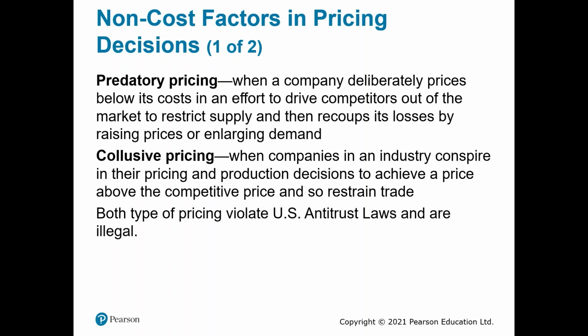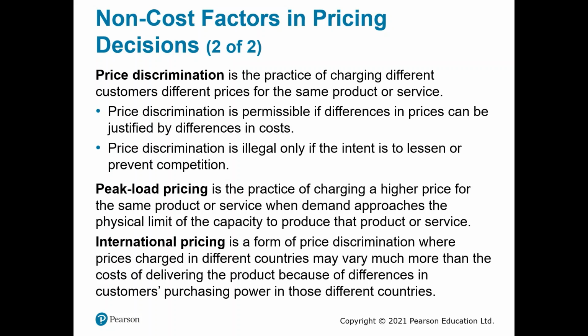While predatory pricing laws prevent firms from charging prices that are too low, other violations of antitrust law occur when prices are too high. Collusive pricing occurs when companies in an industry conspire in their pricing and production decisions to achieve a price above the competitive price and to restrain trade. Price discrimination is a selling strategy that charges customers different prices for the same product or service based on what the seller thinks they can get the customer to agree to. In pure price discrimination, the seller charges each customer the maximum price they will pay.